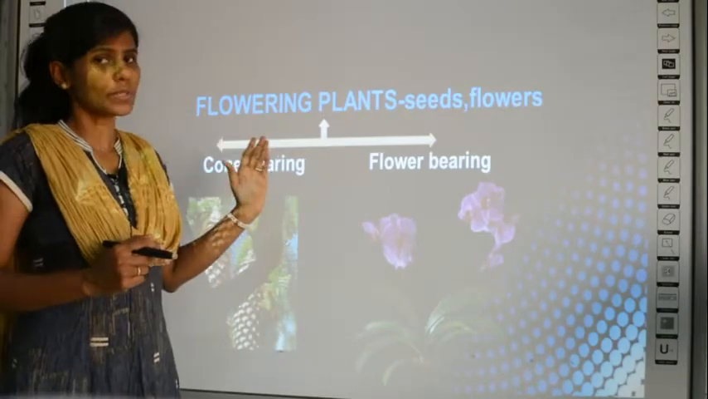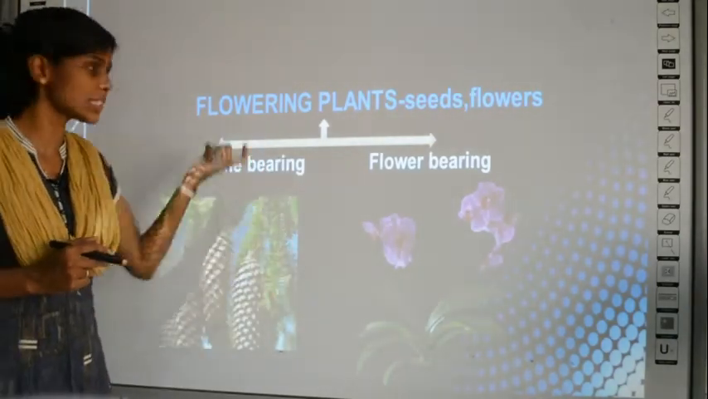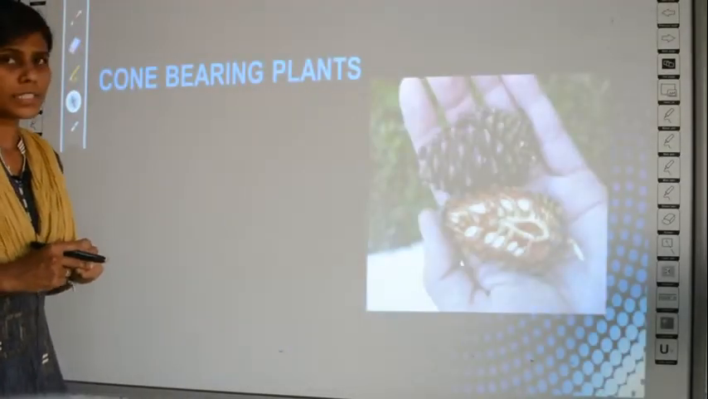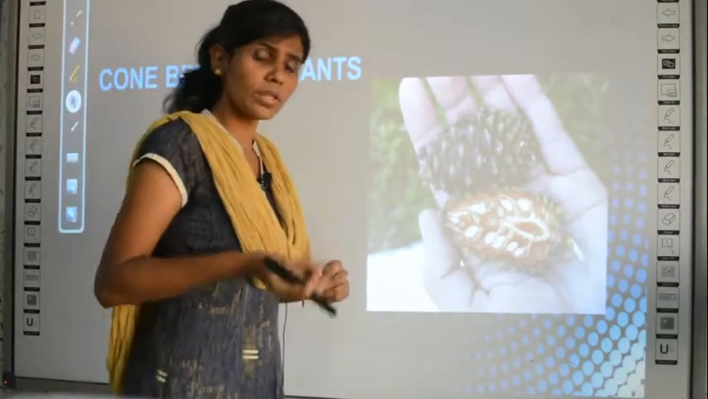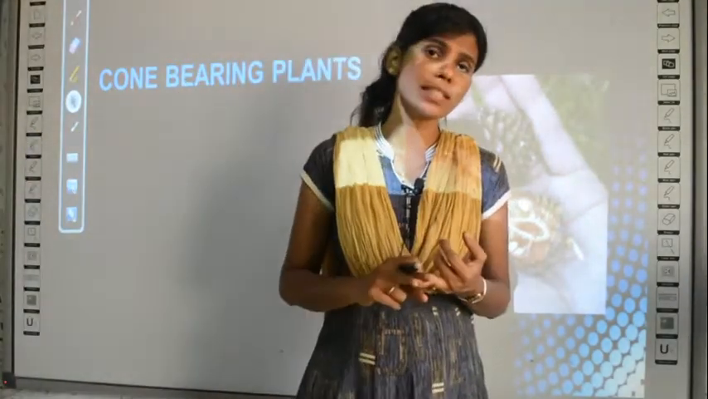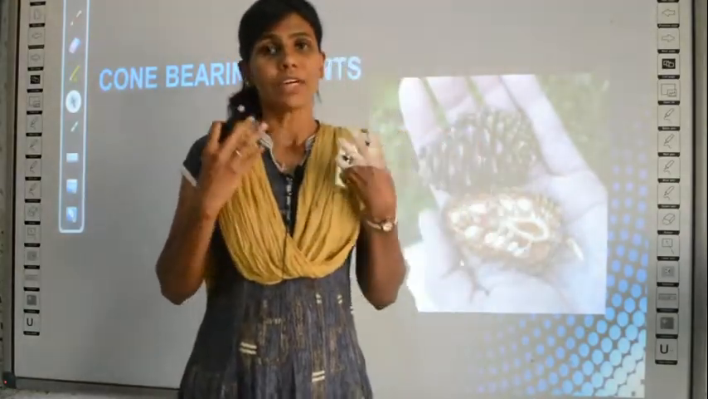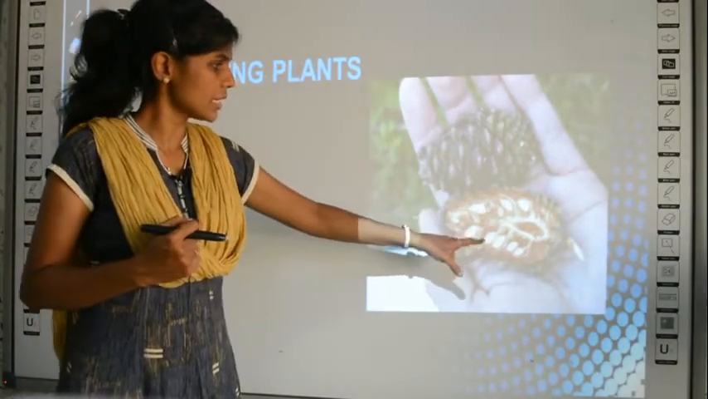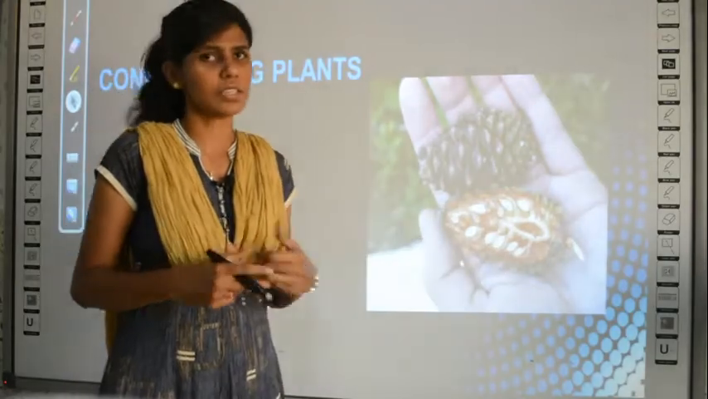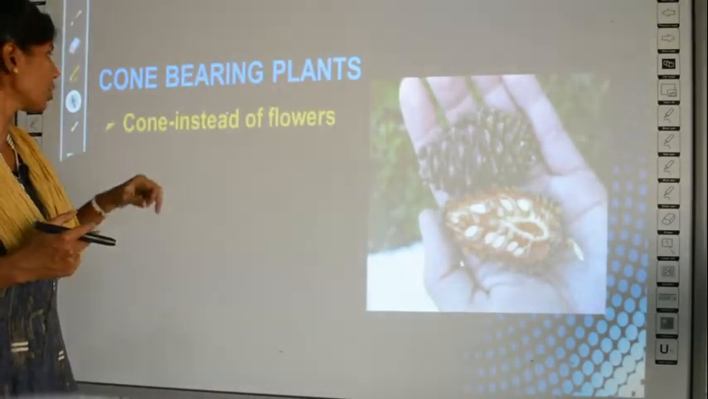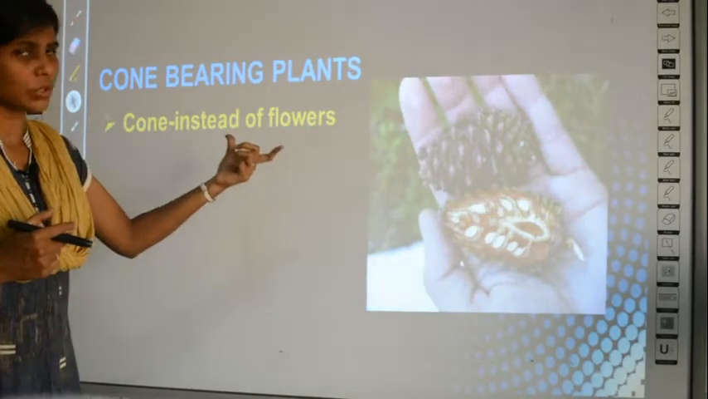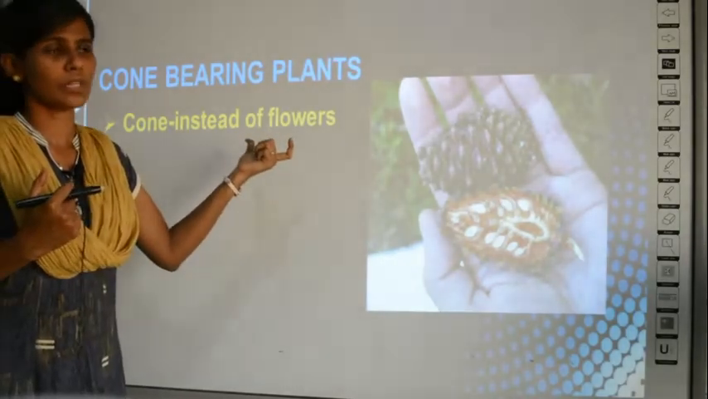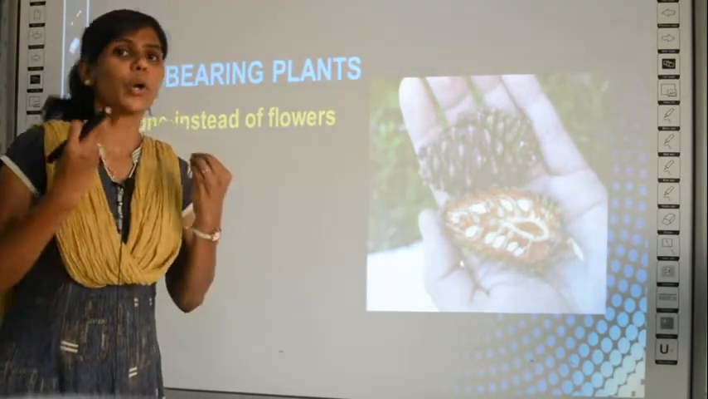In our next two slides we are going to learn the properties of cone bearing plants and of flower bearing plants. As I told you before, both categories have the special property of producing seeds. See, there is a cone, and inside the cone you can see seeds, right? These are seeds. Cone bearing plants are the plants which produce cones instead of flowers.